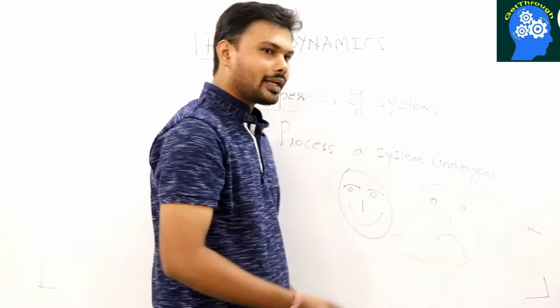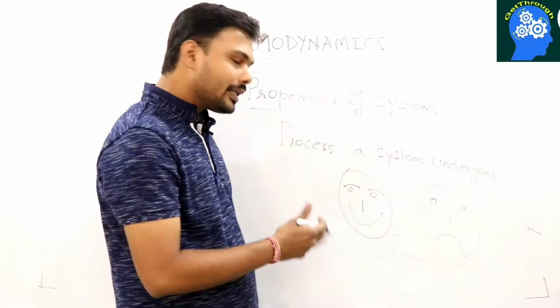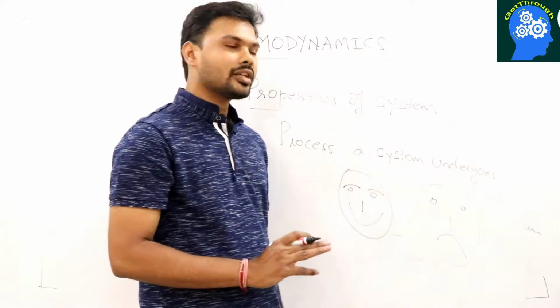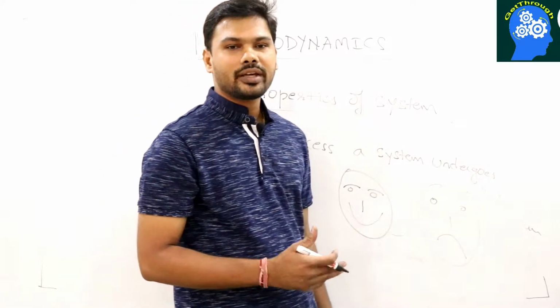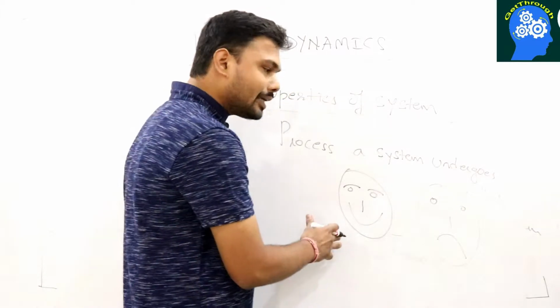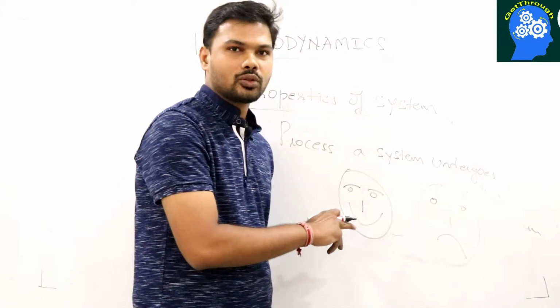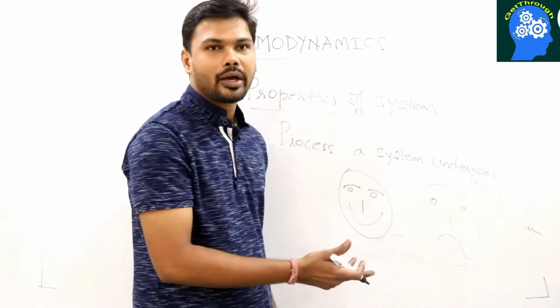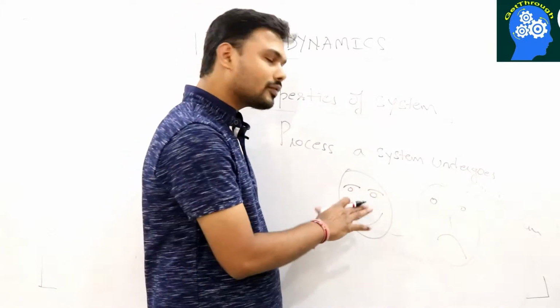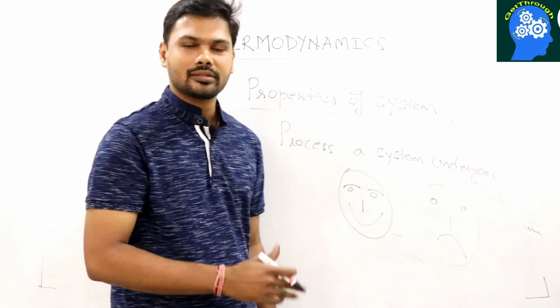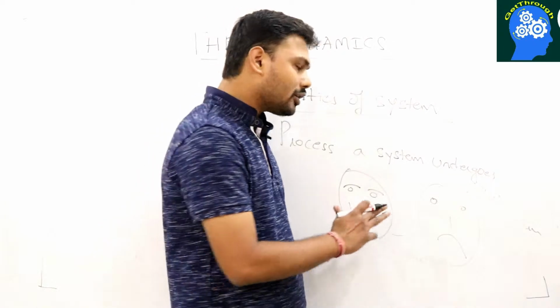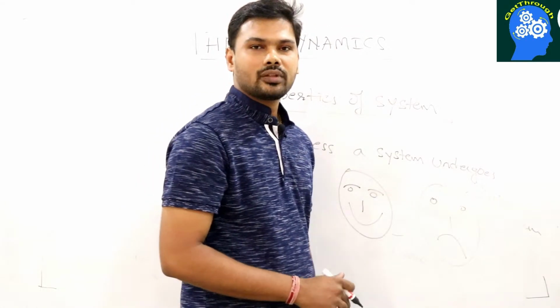And now what do you see? What has happened actually? By hitting the boy, you have changed the state of the face of the boy. You have done something to the boy which made the properties of the boy change. The size of the nose got changed, the size of the eyes got changed, the size of the lips got changed. So in this way you have changed the state of the face of the boy.